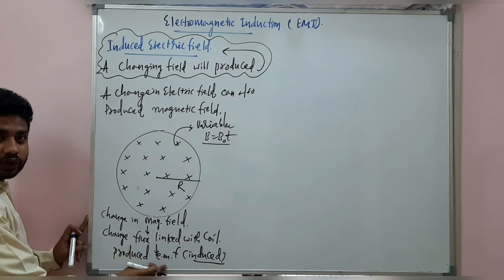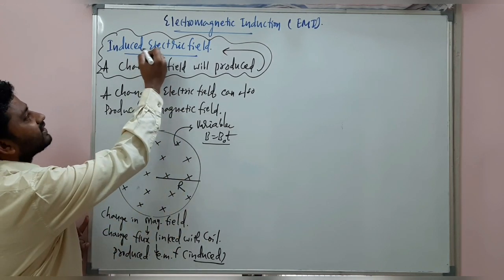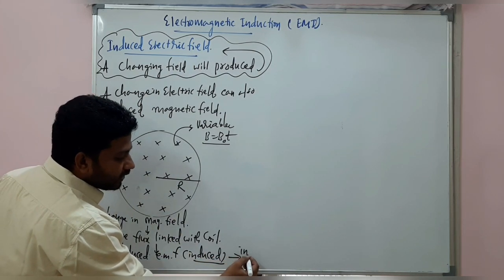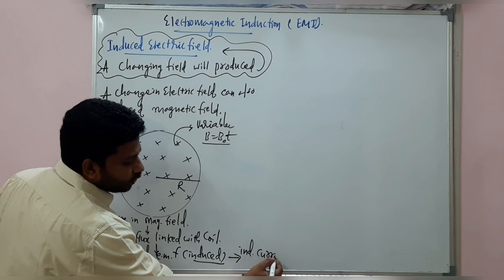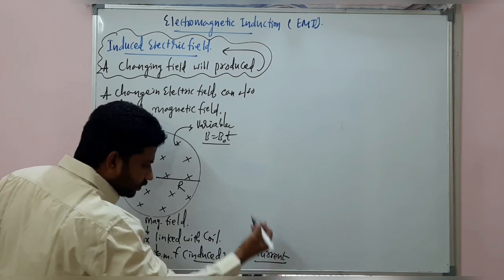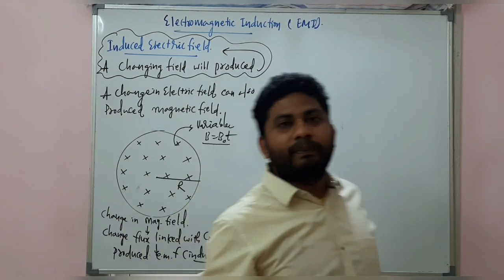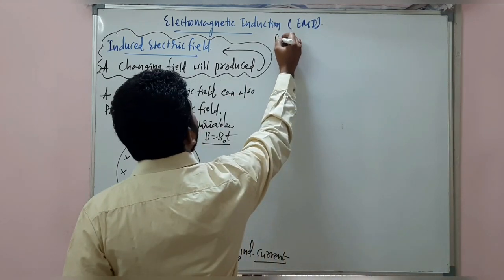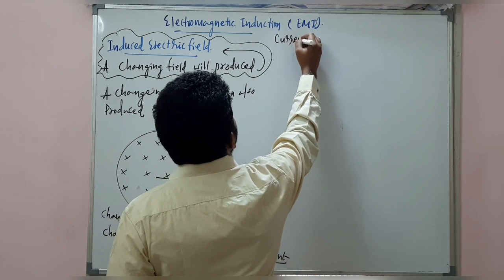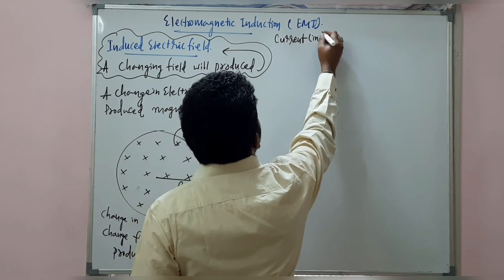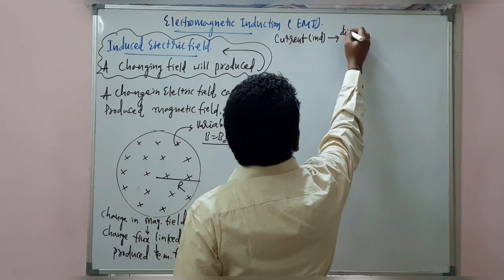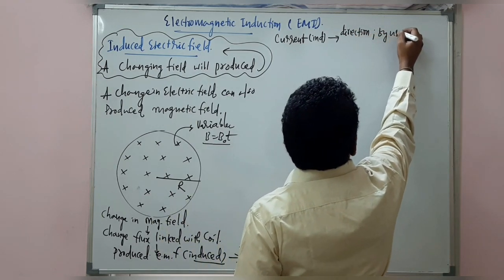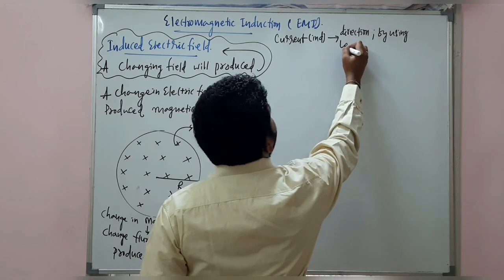See here, this induced EMF is the source for this induced electric field, and there is an induced current also produced, and this induced current direction we can find by using Lenz's law, my dear students.